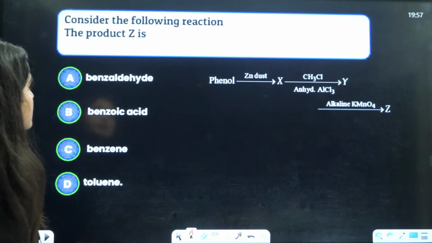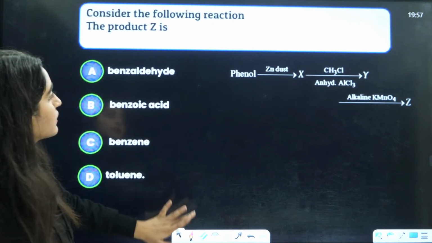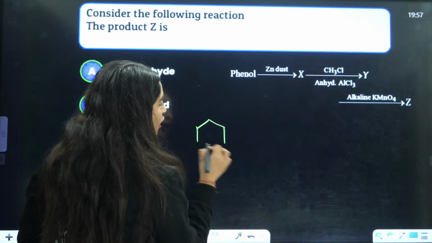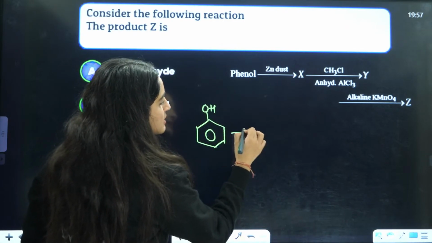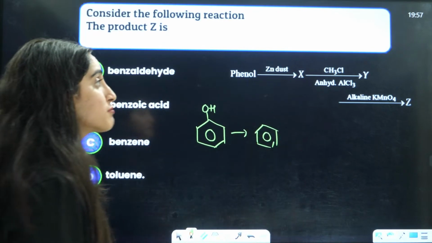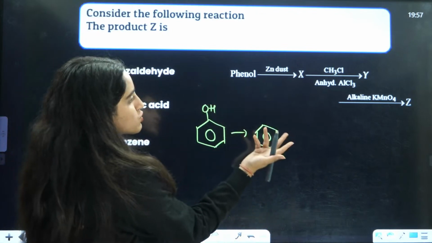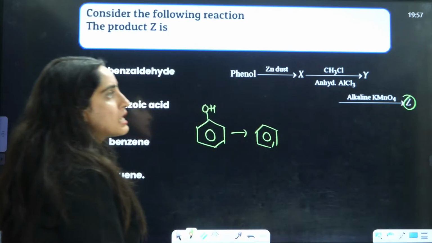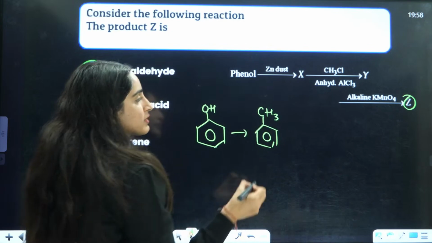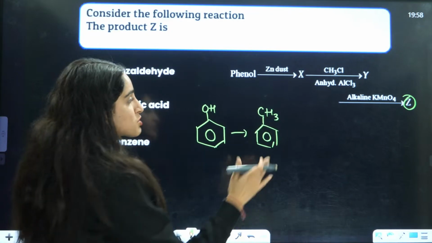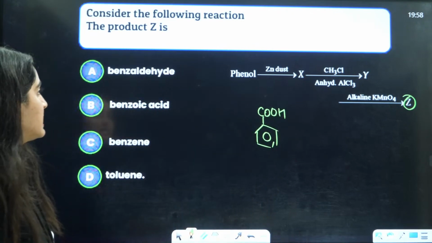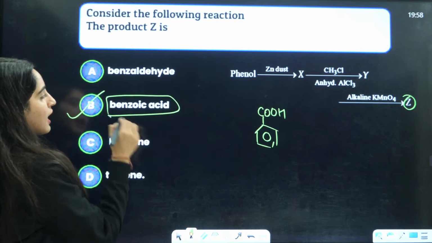Next, consider the following reaction, the product Z that is formed. This is phenol. Phenol with zinc dust is converted to benzene. Then we have CH3Cl, that means CH3 will be attached here. After that you are doing alkaline KMnO4, that means oxidation, so the answer will be COOH. So Z will be benzoic acid, right?